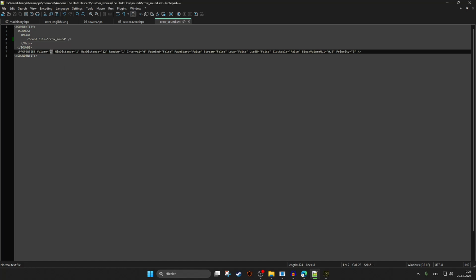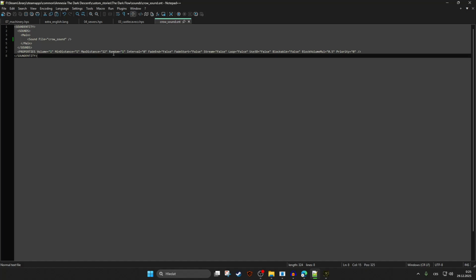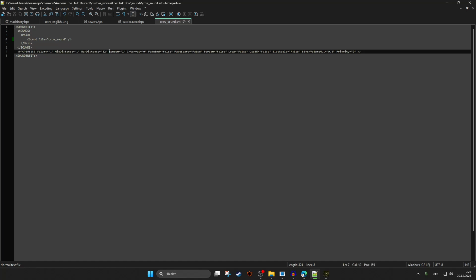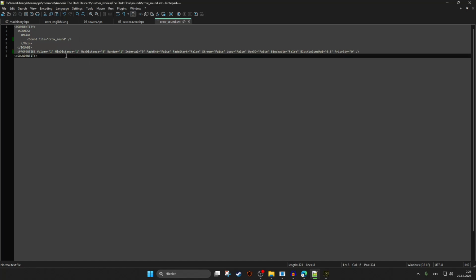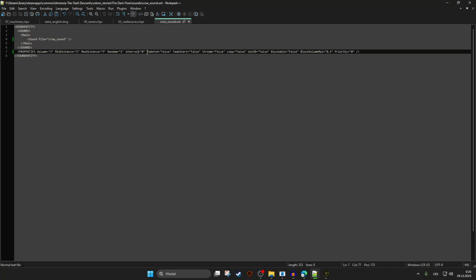Now the properties. So you have volume. I guess 1 is okay. Maybe we're gonna decrease it, we'll see. Minimum distance, maximum distance. I'm not sure about how the distance is going. I guess I'm gonna put 5, and minimum distance, yeah, 1. Random interval, fade end, fade start, stream, loop. So this is very important, to loop. If you don't want it, you don't need it, but loop is very good. Use 3D, I don't know.